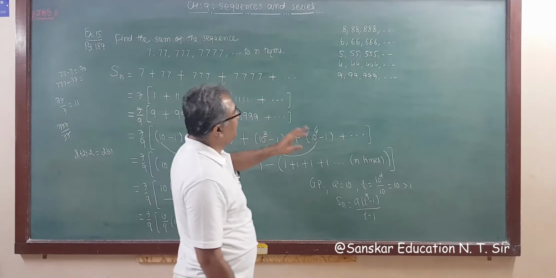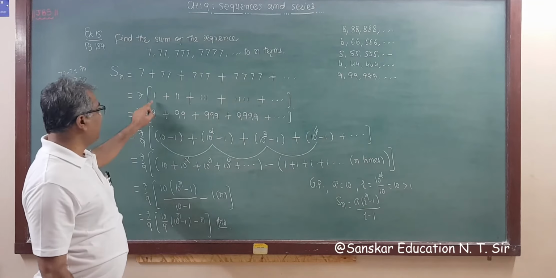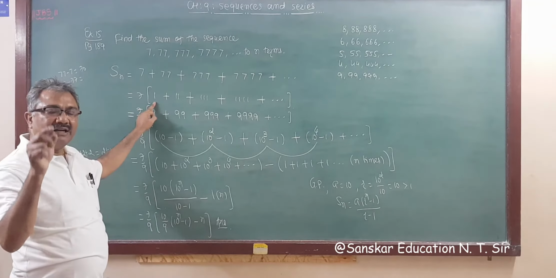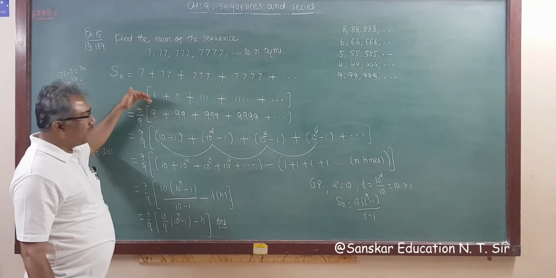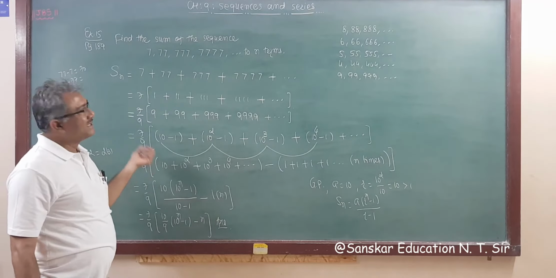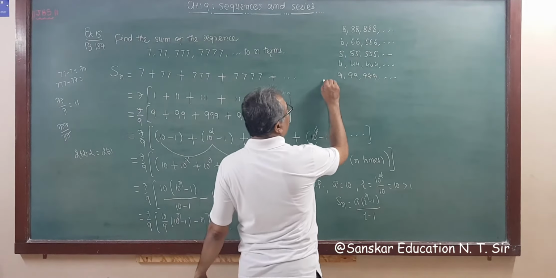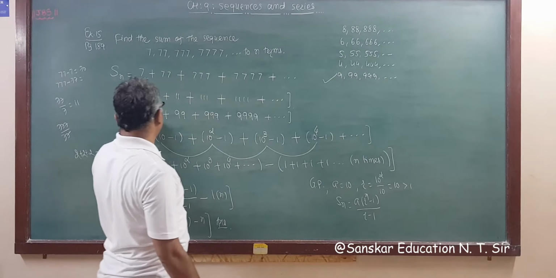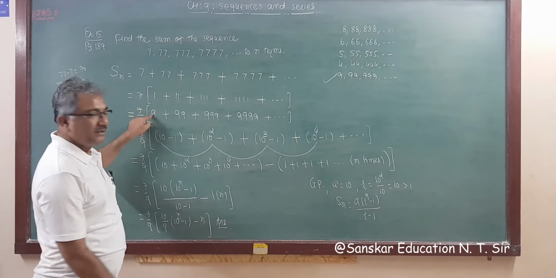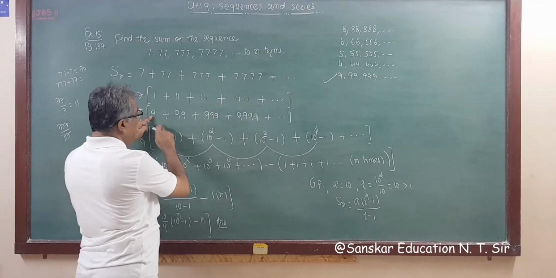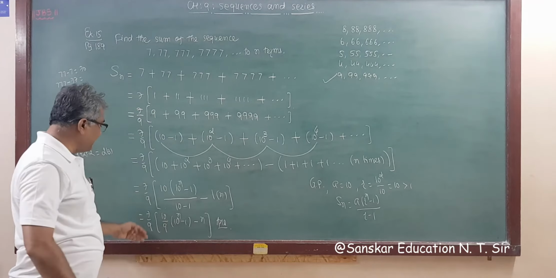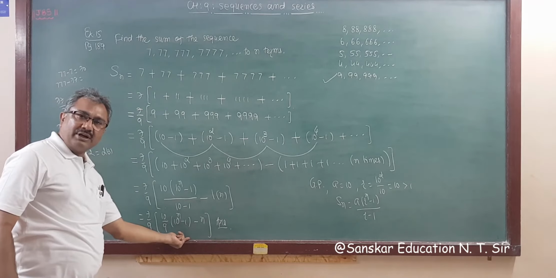So after getting 1 1 1, divide and multiply by 9. For the next question, suppose 999 is given, then your answer will start from here only. The 7 by 9 will not come, so this is your answer.